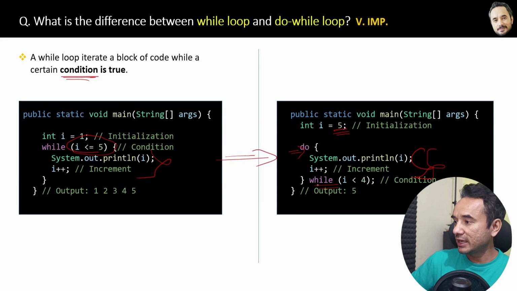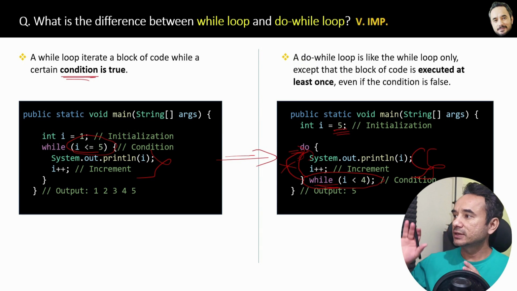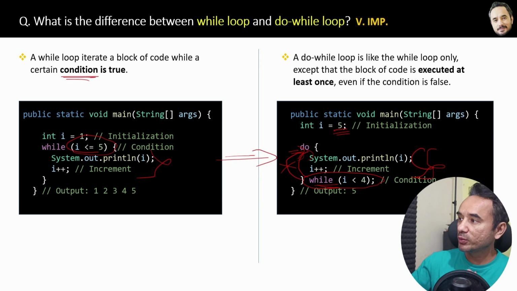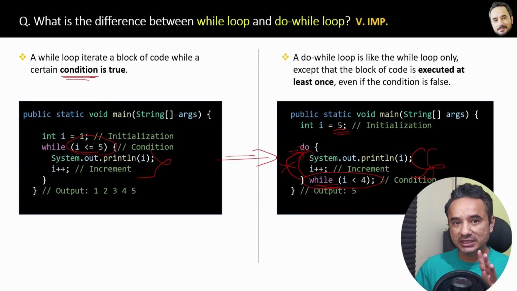Then the while condition will be checked, and if the condition fails, the do block will not execute again; if it does not fail, the do block will execute again. So the conclusion is that a do-while loop is like the while loop, except that the do block of code is executed at least once, even if the condition is false.